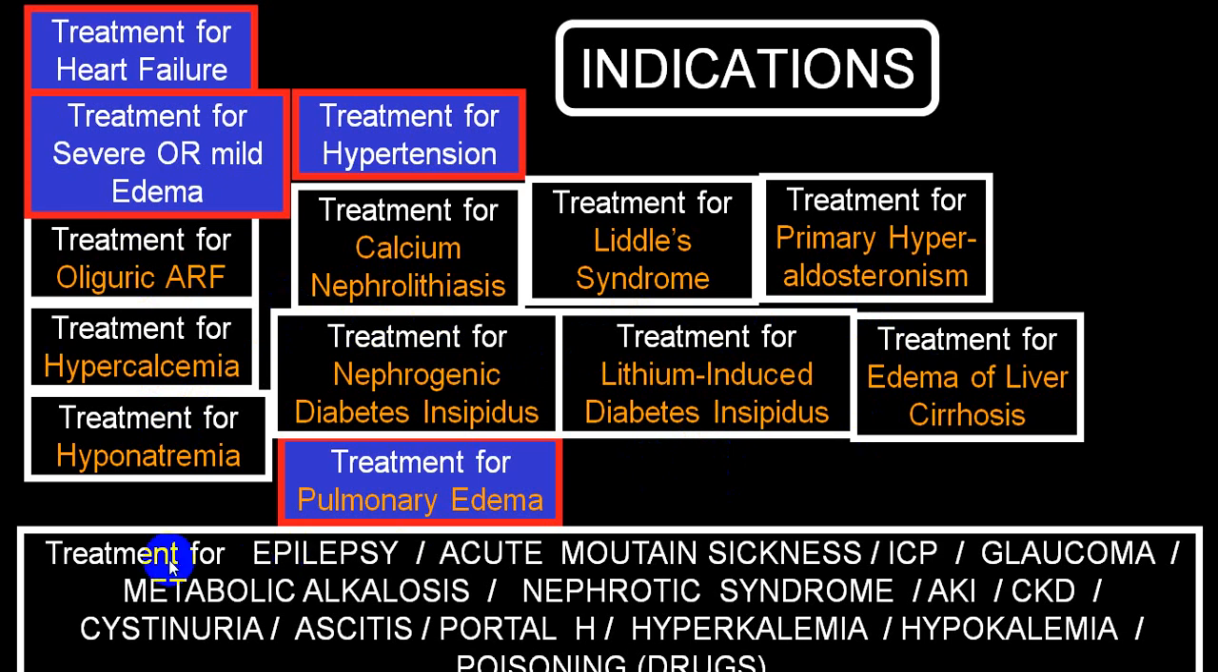Certain diuretics are also utilized in certain varieties of epilepsy, acute mountain sickness, raised intracranial pressure, and glaucoma we have already mentioned. Some diuretics can be preferred in metabolic alkalosis because they produce acidosis. In nephrotic syndrome, they can be utilized, and as a challenge test in AKI, particularly oliguric acute renal failure. In certain CKD, you can utilize with little caution. Also cystinuria, portal hypertension, ascites, hyperkalemia, hypokalemia, and certain poisoning.